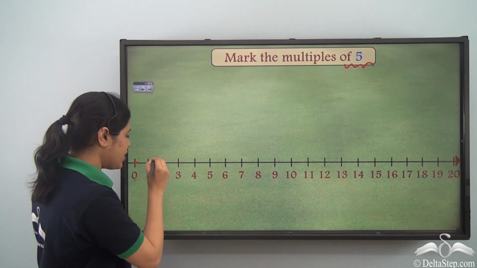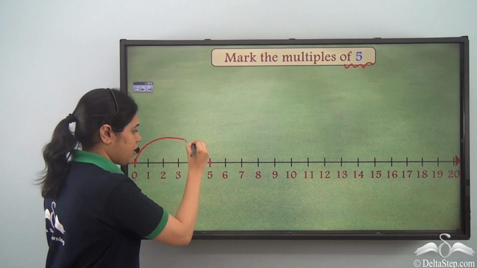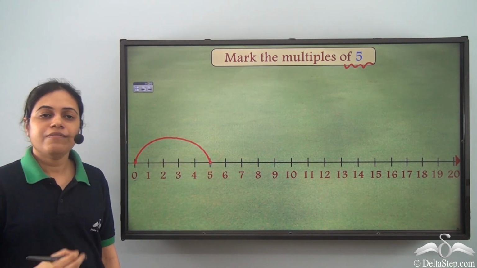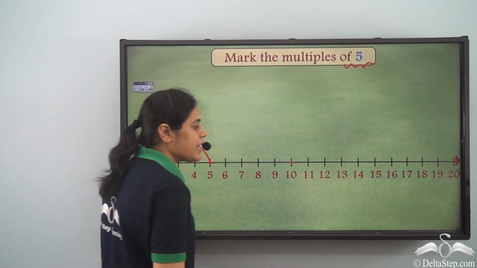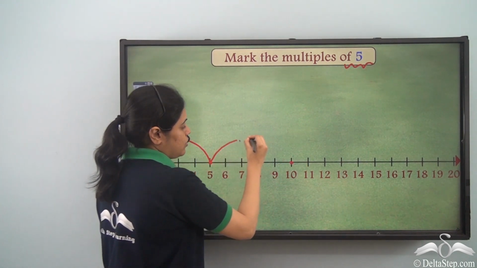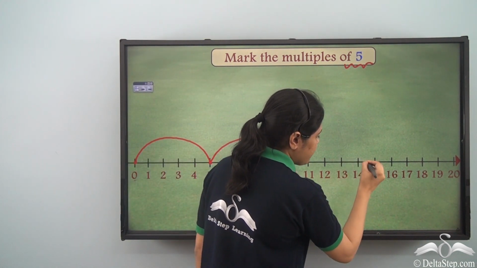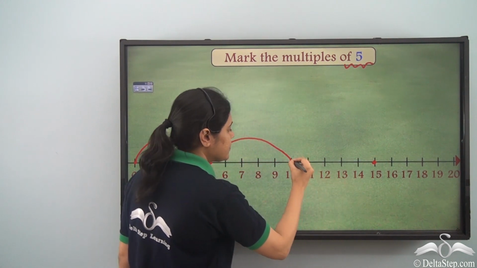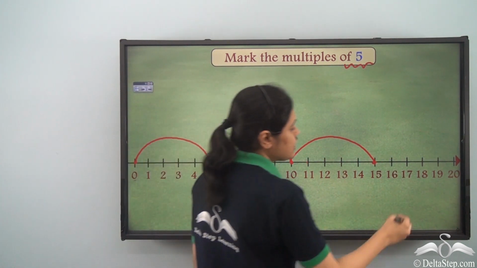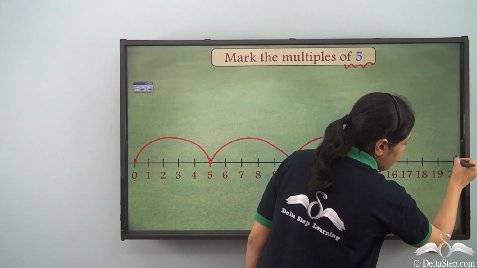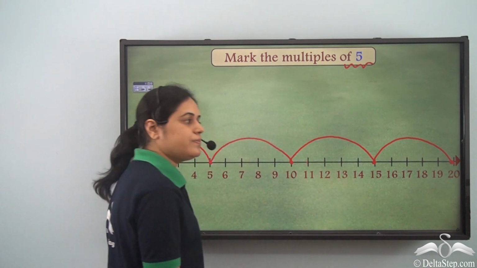So I move 1, 2, 3, 4, 5 numbers ahead and come here. Once again, I will move 1, 2, 3, 4, 5 numbers ahead to come here, and again 5 numbers ahead to come here, and again 5 numbers ahead to come here.